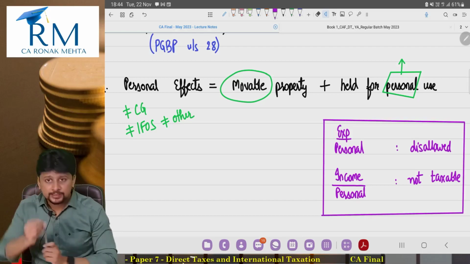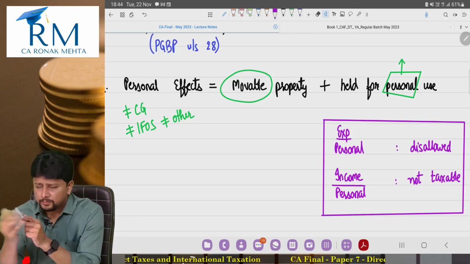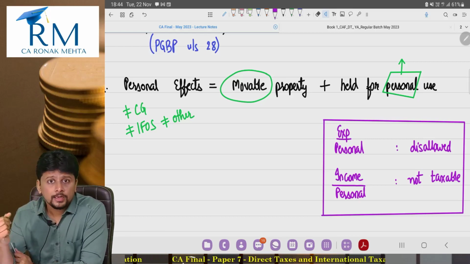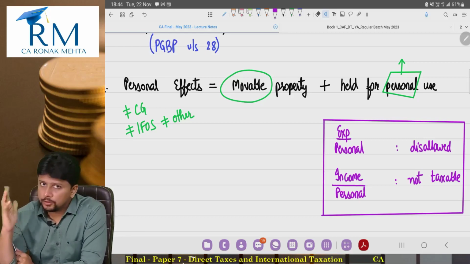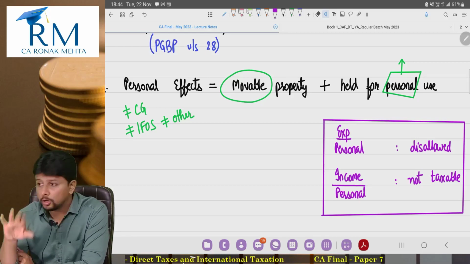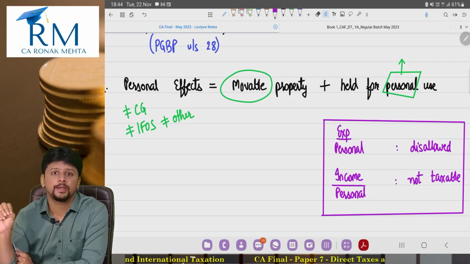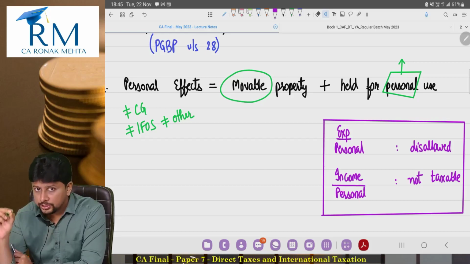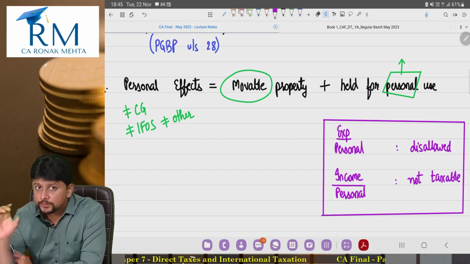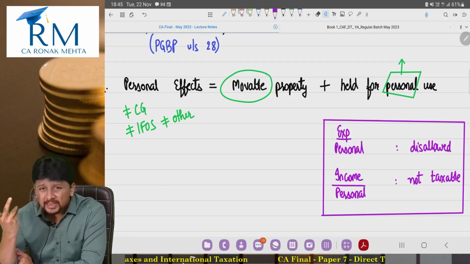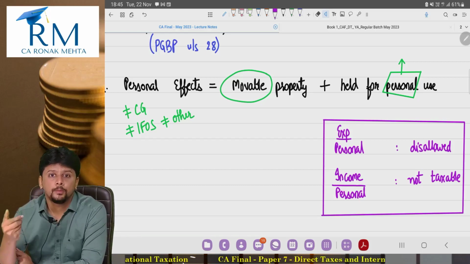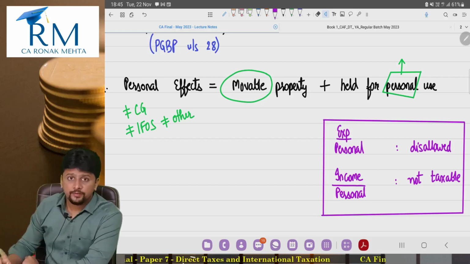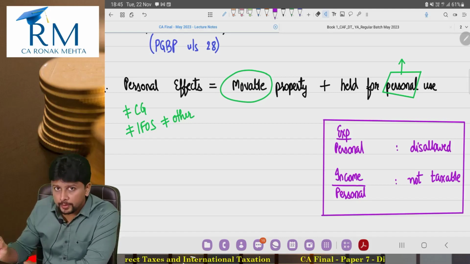When I purchased my personal mobile phone, I was never given a deduction of that expense. So now when I earn income by selling that personal mobile phone, it's not going to be taxable also. Not under this head, but under any head of income, it's not going to be taxed. If I incurred an expense for personal purposes, then that expense was not allowed, so income or profit by selling that thing will not be taxable.